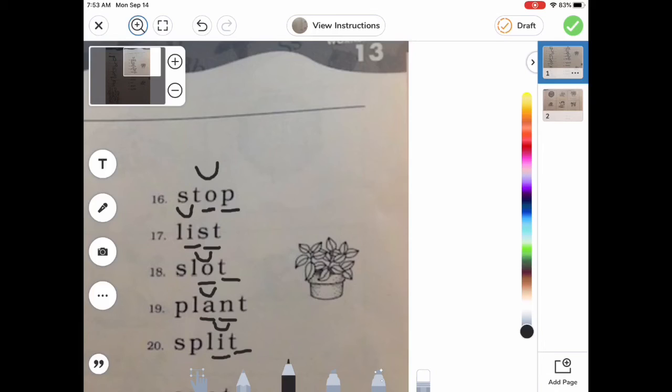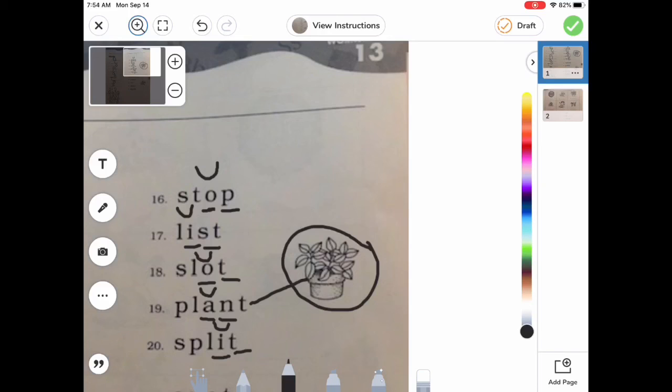On number 18, we have sl, ot, slot, very good. On number 19, we have pl, ant, plant, very good. On number 20, we have split, split. Good job.